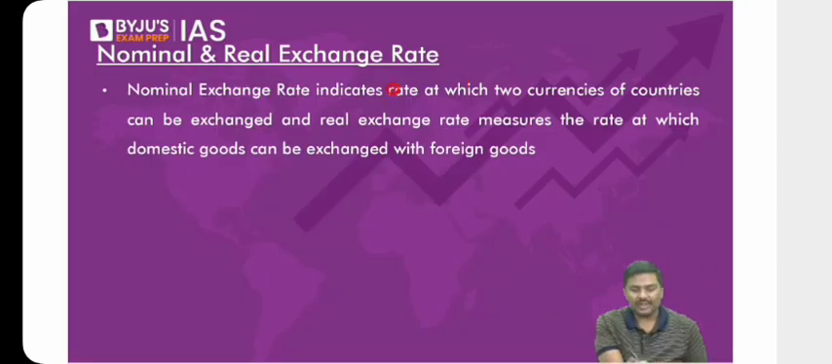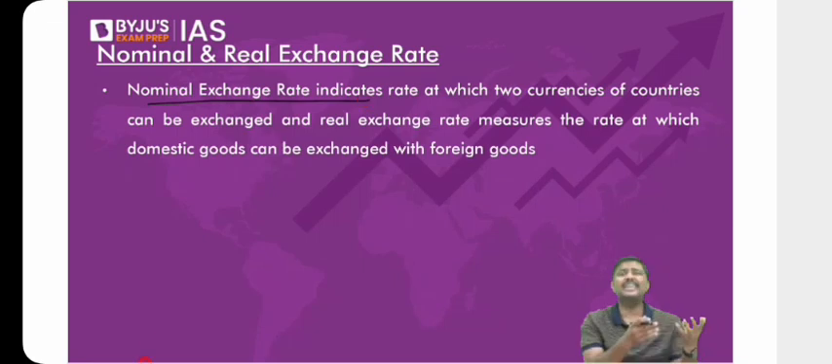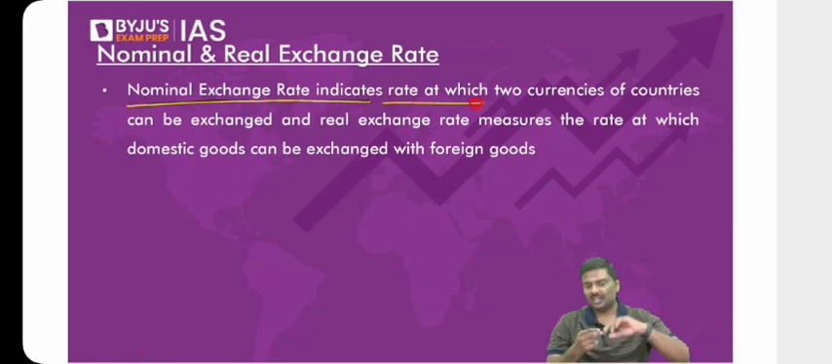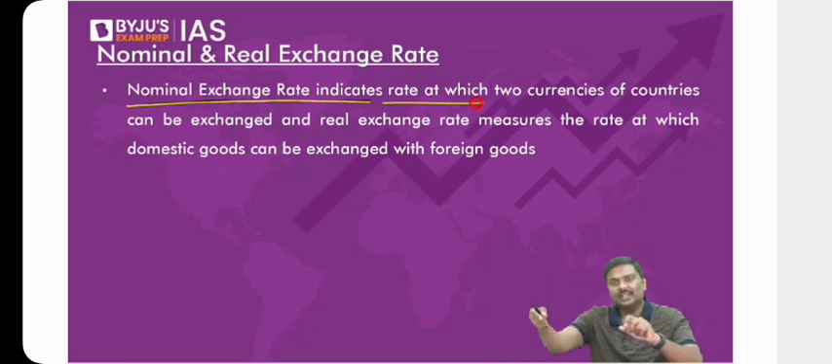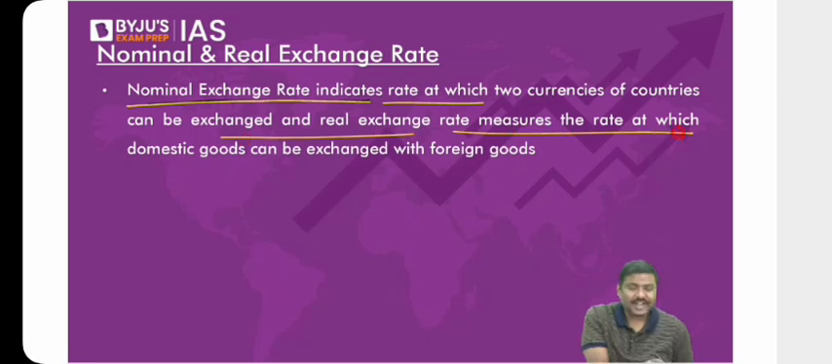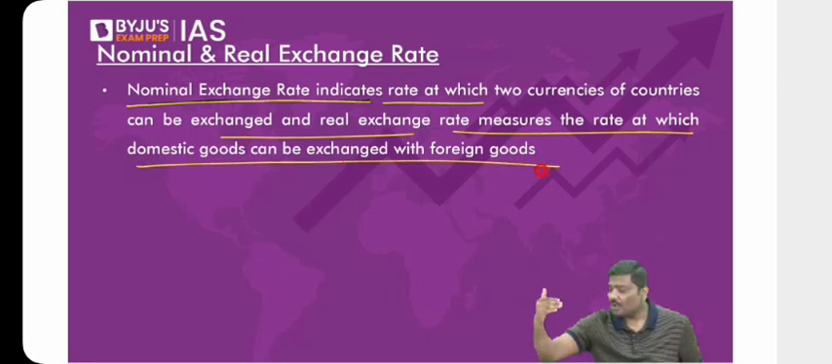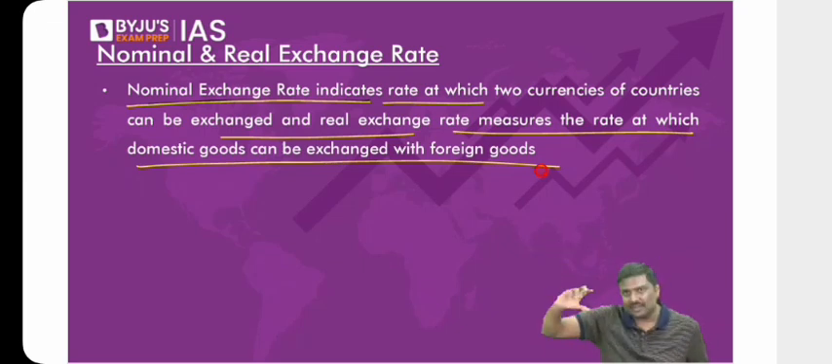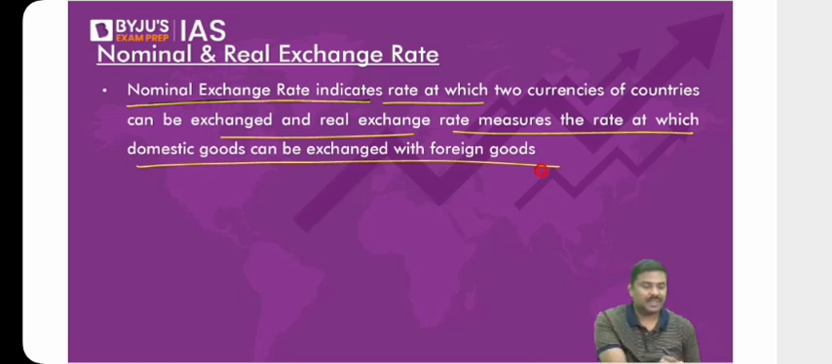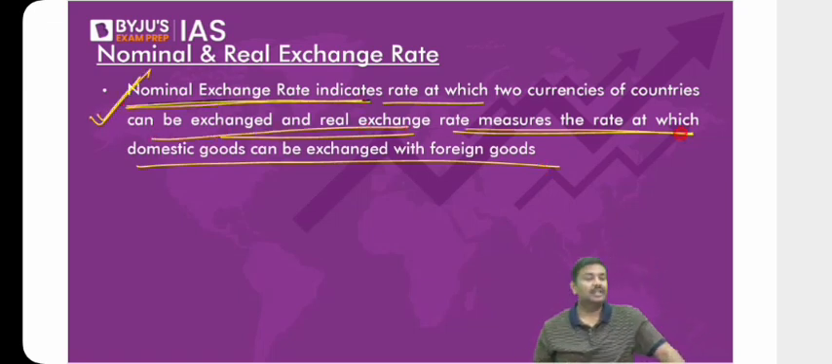Now, what is the importance of measuring NER as well as RER? Have a look at this. Nominal exchange rate indicates the rate at which two currencies are exchanged, rupee versus dollar. It indicates at what rate you can convert rupee to dollar. But real exchange rate measures the trade competitiveness, that is, how domestic goods or services can be converted in terms of value in USA. Are they more competitive? Are they less competitive? That is basically the significance of nominal exchange rate as well as real exchange rate. Now let me go to the next one.